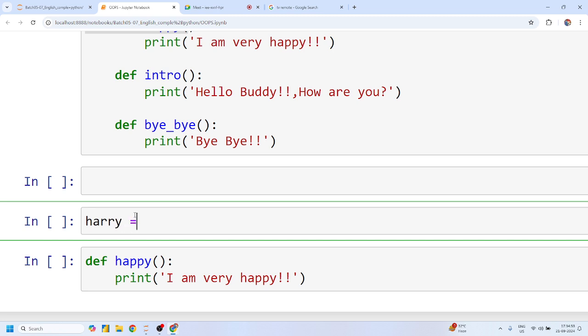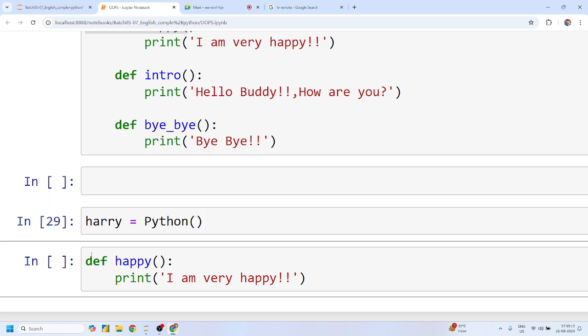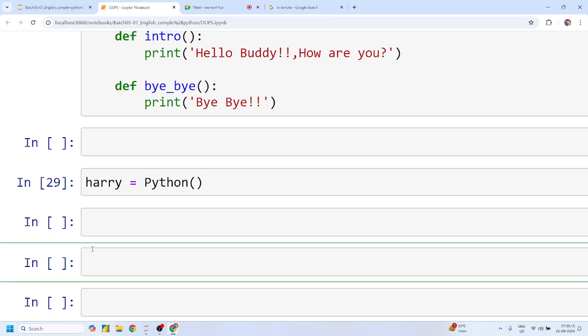Suppose my object name is Harry. In the previous class we called this a variable, but after learning the OOPS concept, we generally refer to it as an object. So we are declaring the Harry object with the help of the Python class. Let me give you the example Harry dot, then the tab button, and you will find a similarity with the same approach while calling modules.